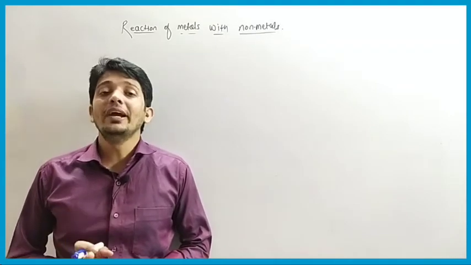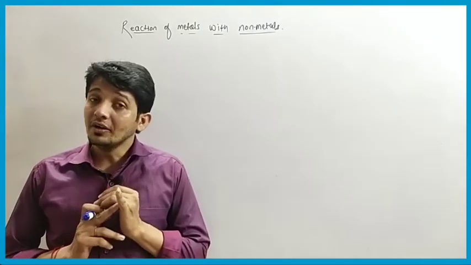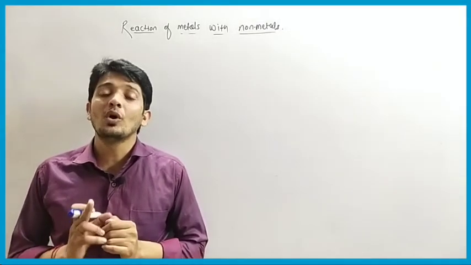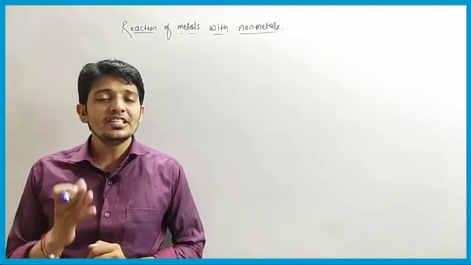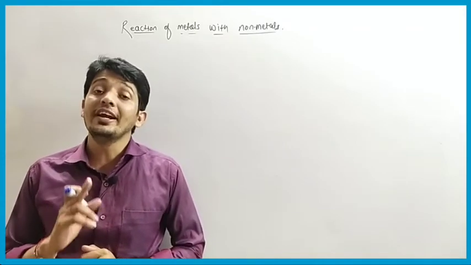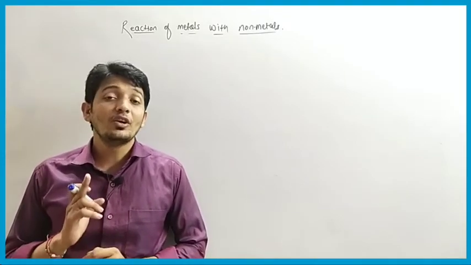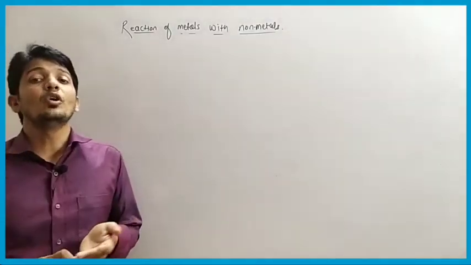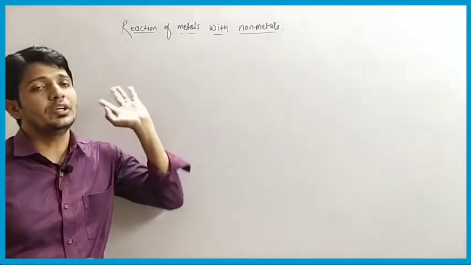So in group 18 we have helium as the first element, then neon, argon, krypton, xenon and radon. These elements are non-metals and noble elements, so they are not going to react with metals. So we will check other non-metals when they react with metals.